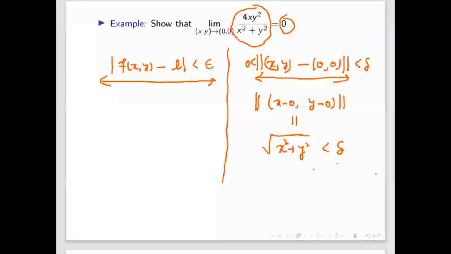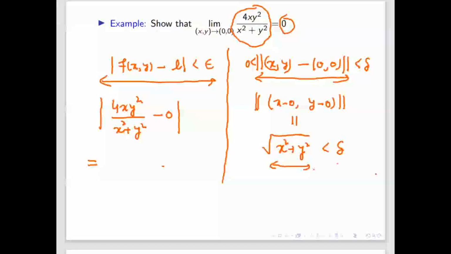Now we'll see this one: 4 x y square divided by x square plus y square minus 0, this is equal to, so now we have to write something that it is less than. So here what we can do is, is this square root of x square plus y square always greater than mod x or not?